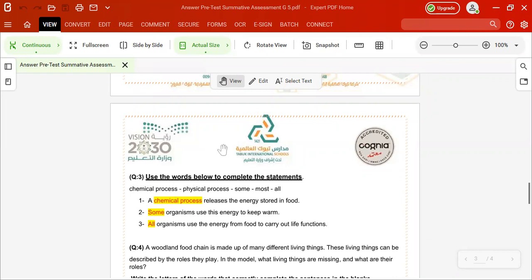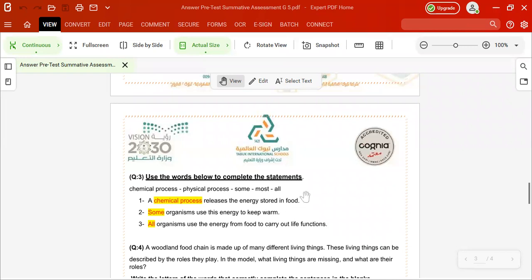You can read it: release the energy stored in food. So we choose a chemical process that releases the energy, because photosynthesis in plants is also a chemical reaction, right? A chemical process releases the energy stored in food, in plants and in animals.